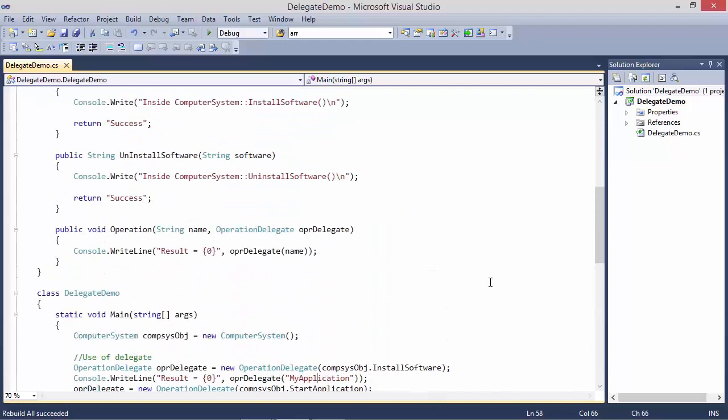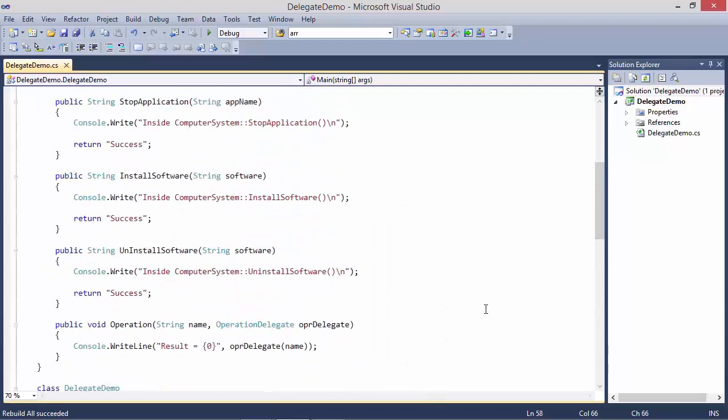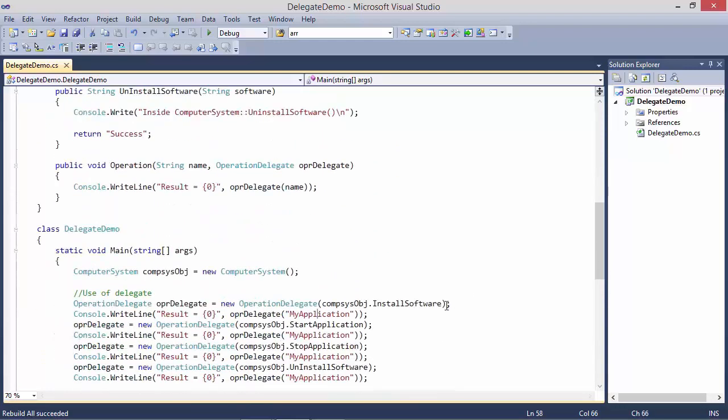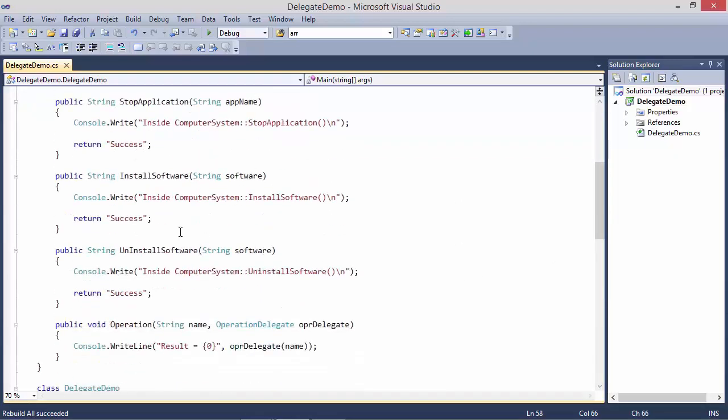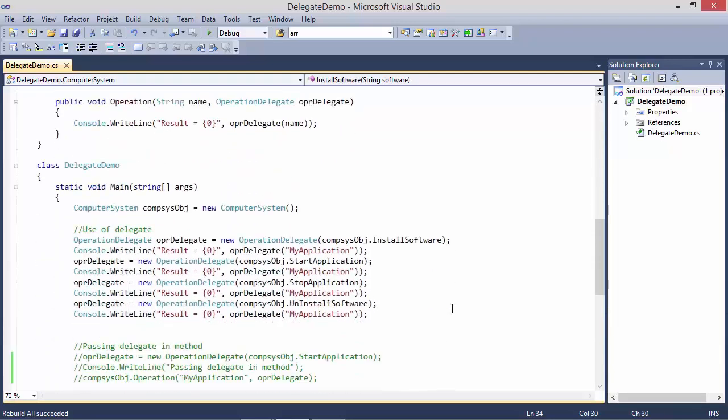So it will invoke the encapsulated method install software. It will come here and display this, and here it is just returning the value success.